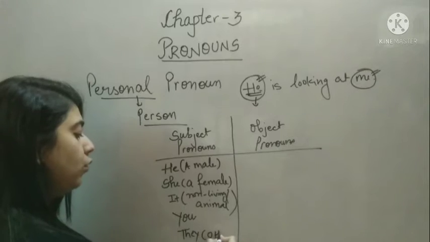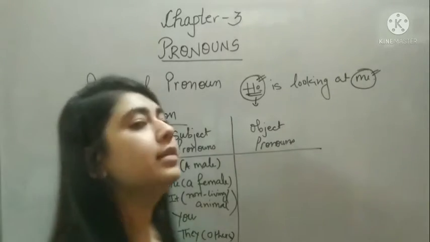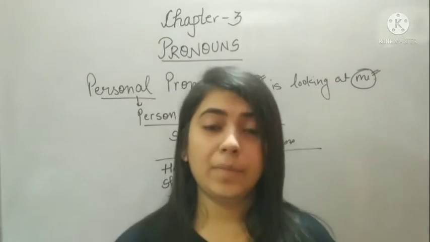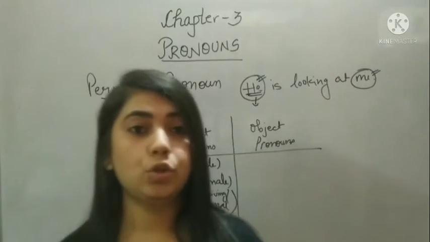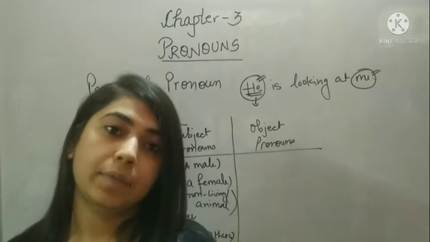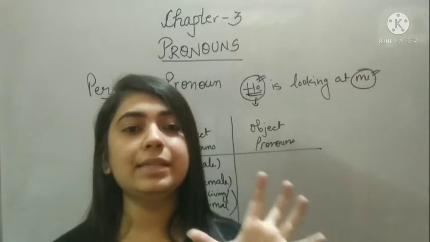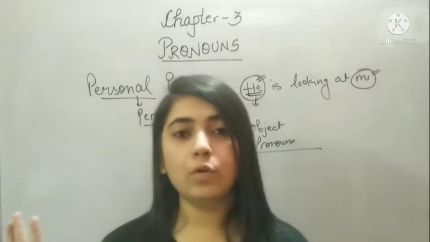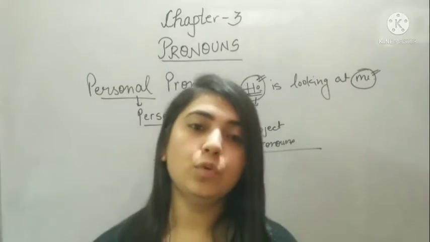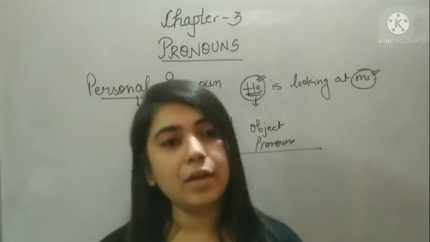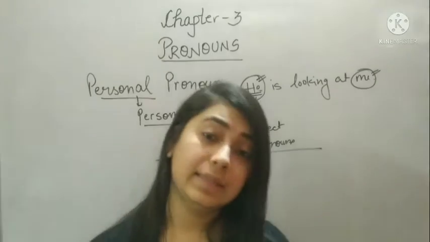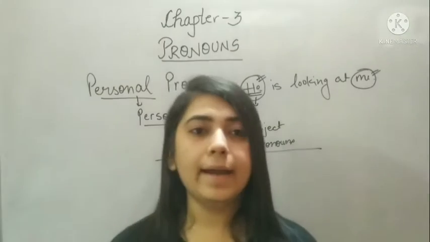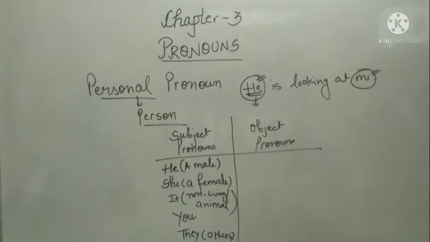Okay, second person you and they. If I am talking about others, they is plural. Okay. For example, Naman, Saransh, Priyanshu are playing. If I want to remove these three names, so it is plural of course because we are talking about three boys. So if I want to remove these three names, instead of that, I can use they. So whenever you are talking about others in plural, in that case you can use they.